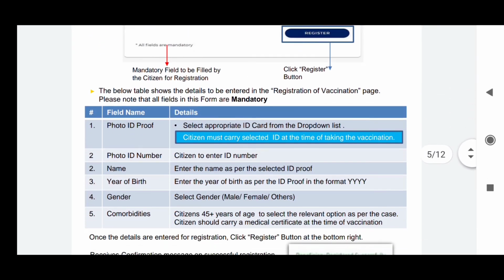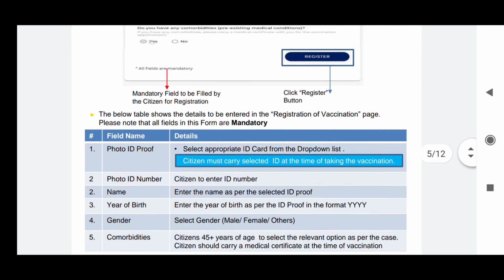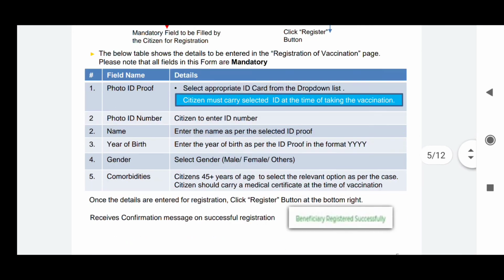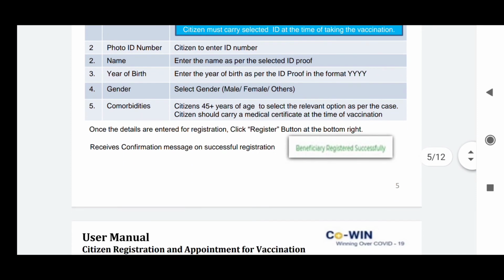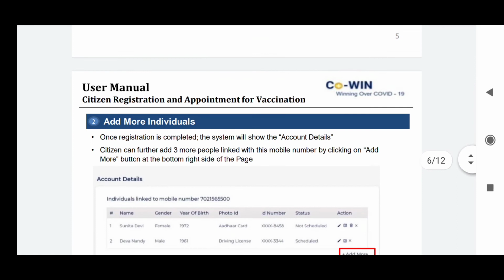So this is the process, which is also given in tabulated form. You can take a screenshot of this, or you can download this user manual from the Covivin website.